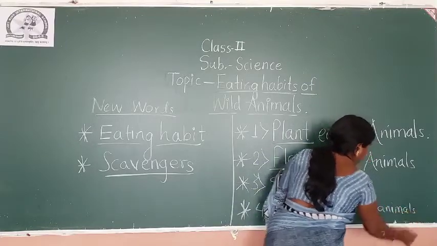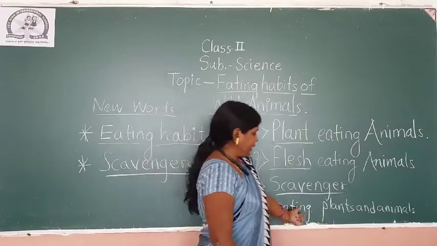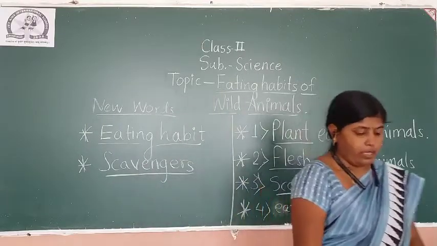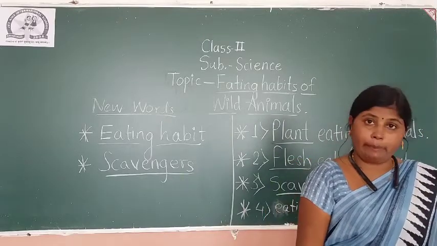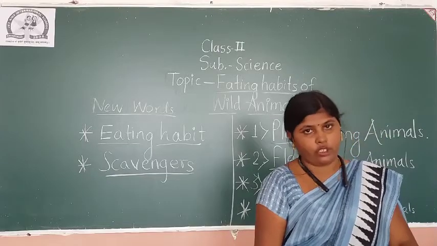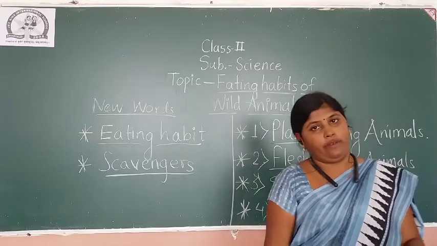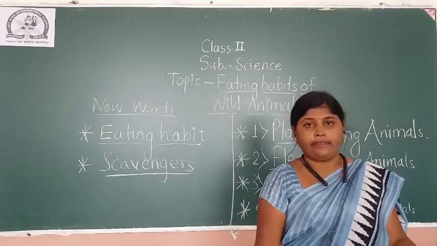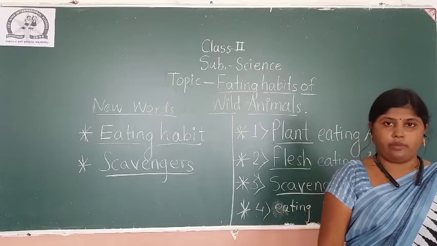So see, animals that eat both plants and animals. Animals like bear and crow eat both plants and the flesh of other animals. They eat plants, and sometimes they eat flesh also. Means whatever they get, they can eat it. So they can come in both categories.